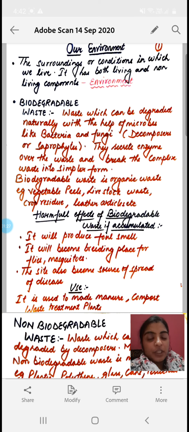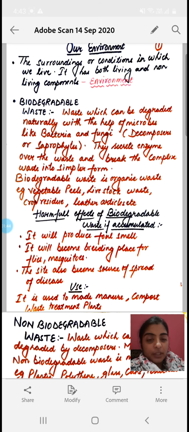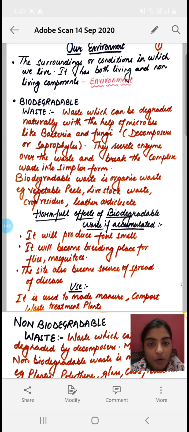If we take examples of biodegradable waste, they are generally organic waste. They include livestock waste, vegetable peels, crop residue, leather articles, etc. Now here comes a question: what are the harmful effects of biodegradable waste if it gets accumulated in the environment?